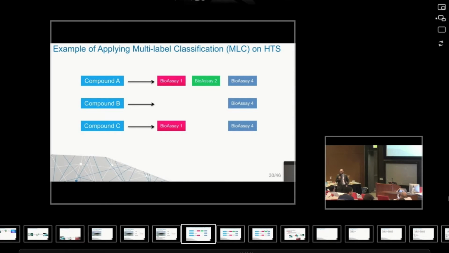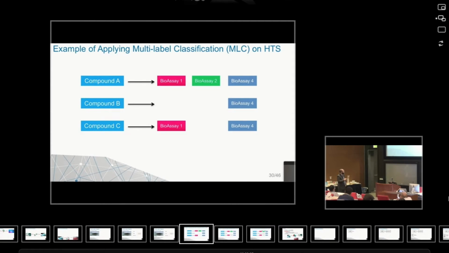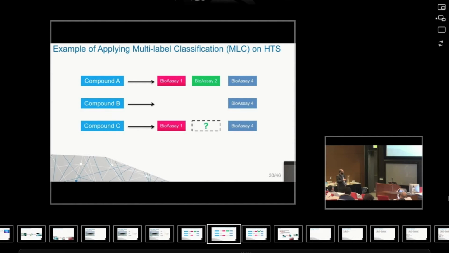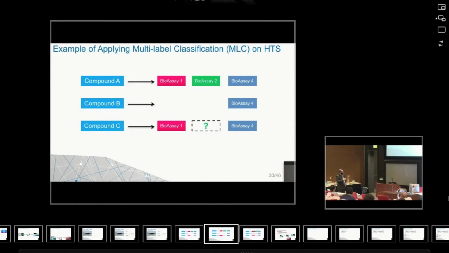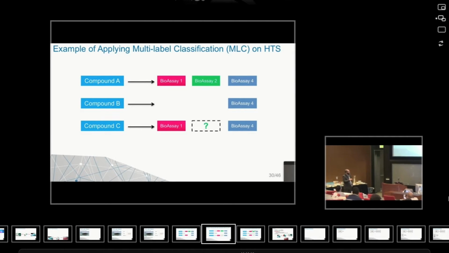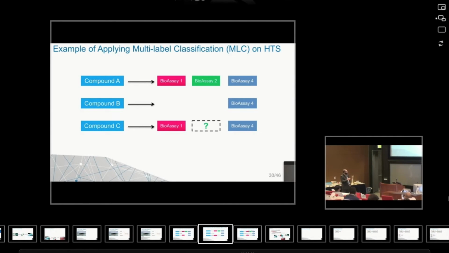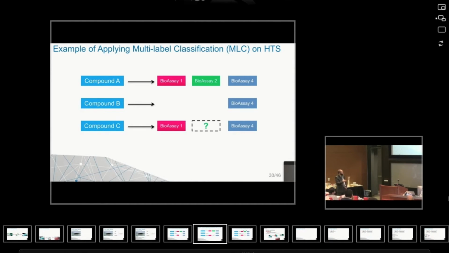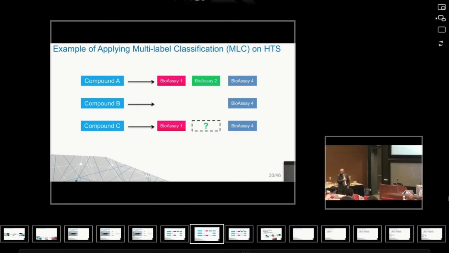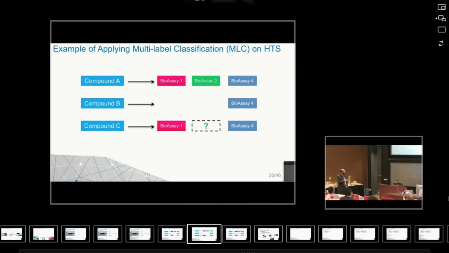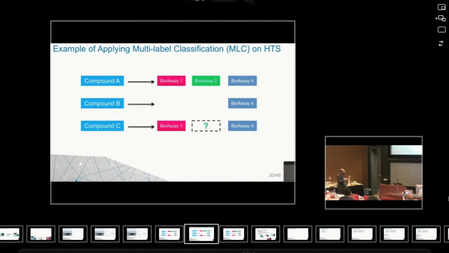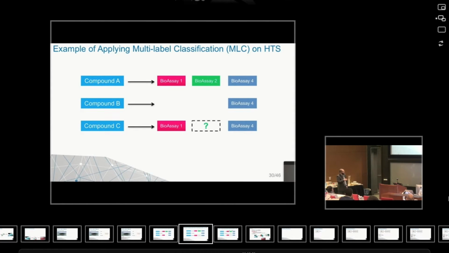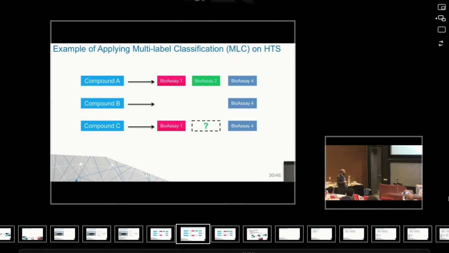But let us assume one more thing, that there is a rule that I can build: whenever a compound is interacting in bioassay 1 and 4, there is a high chance that it will be interacting in bioassay 2. So I'm interested now to know if compound C will be interacting with bioassay 2. Maybe I can exploit this correlation since I don't have sufficient information.